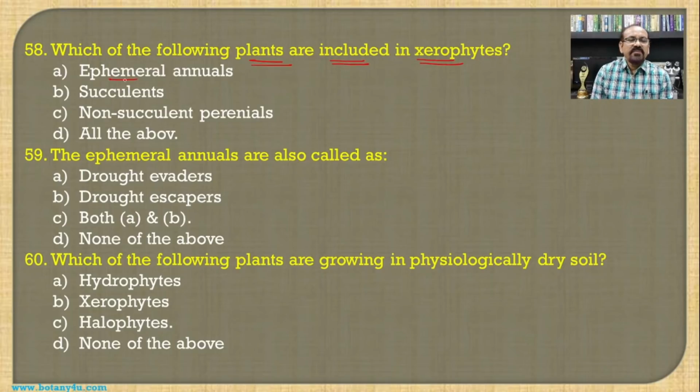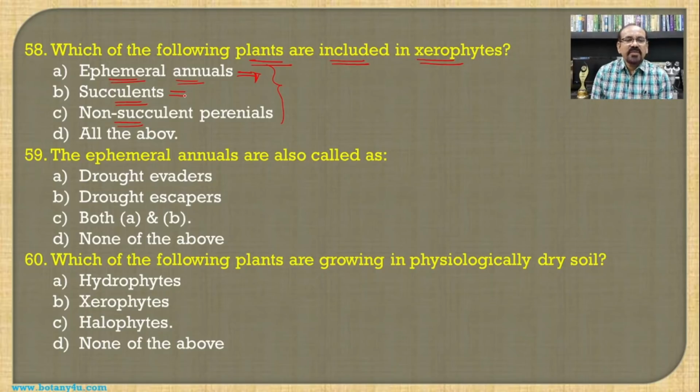Then which of the following plants are included in xerophytes? The ephemeral annuals, then succulents and non-succulents. The ephemeral annuals have a very short lifespan, growing only during the rainy season and unable to sustain high temperature.